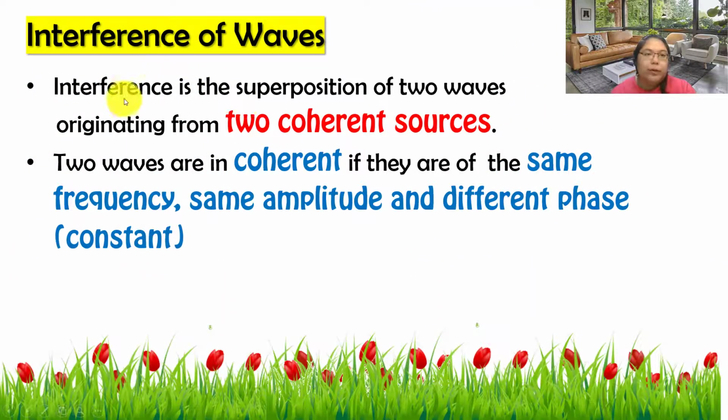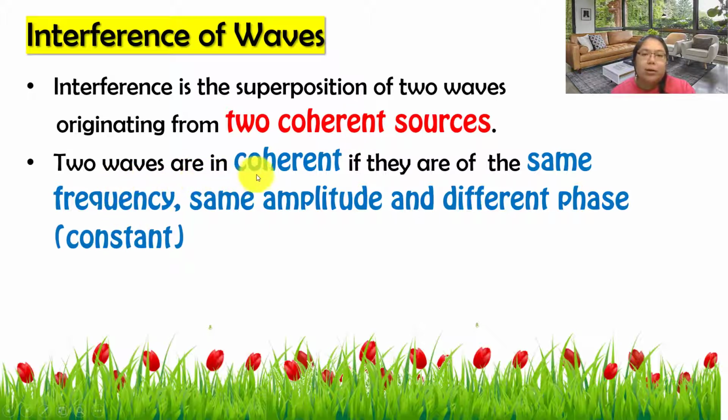Okay, first one, interference of waves. We go to the definition. Interference is a superposition of the two waves originating from two coherent sources. So that means if you want to create interference, you must have at least two sources of waves. From here, the keywords are, number one, superposition, and number two, coherent. Later we will explain what superposition and coherent mean.